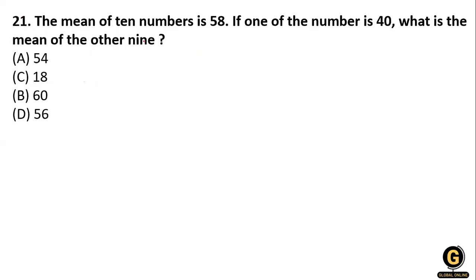Next question, the mean of 10 numbers is 58, and if one of the numbers is 40, what will be the mean of the other 9? So what we do here, the mean is 58, okay. The mean of the 10 numbers is 58. So we do 58 multiplied by 10. So what is it? 580, okay. So this is the total of the 10 numbers.